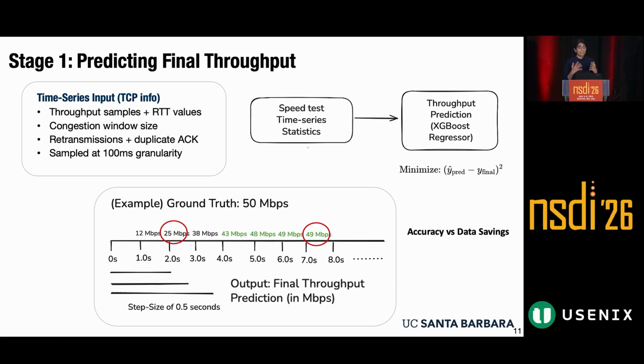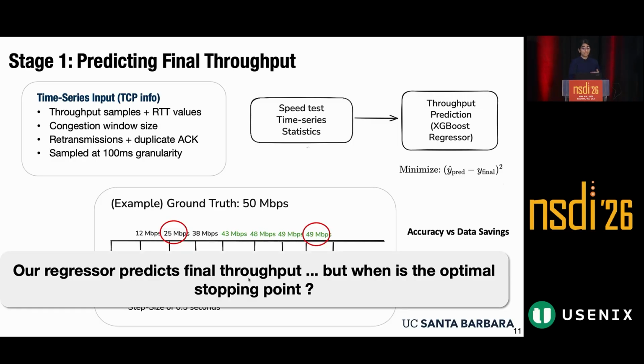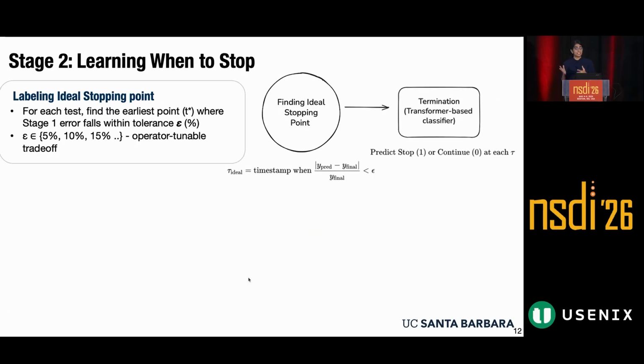So we can't exactly give this model to an operator by itself because we're not balancing accuracy versus data savings. Namely, we still need to answer our second question. That is, given our final throughput, where should we actually stop, and when is the optimal stopping point? We also need to make sure that this is tunable from an operator perspective, to see if they prioritize data savings or accuracy. So this is where our second stage comes in, where we actually learn where to stop. This classifier-based model allows us to give an operator a tunable tolerance threshold called epsilon.